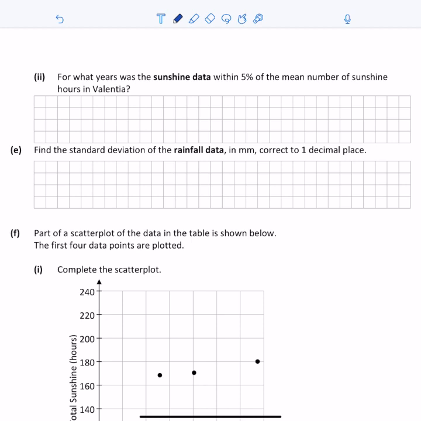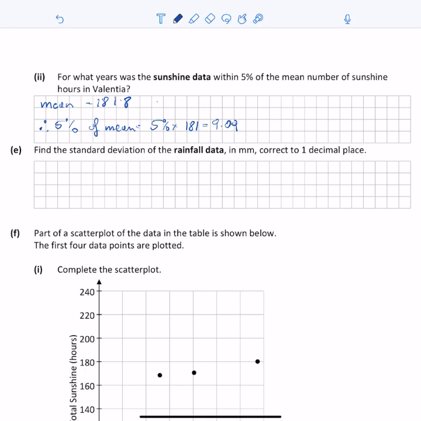In the next question, we have to find for what years the sunshine data was within 5% of the mean number of sunshine hours. I know that my mean, calculated in the previous part, is 181.8, and that means that 5% of the mean is 5% of 181.8, which is equal to 9.09.